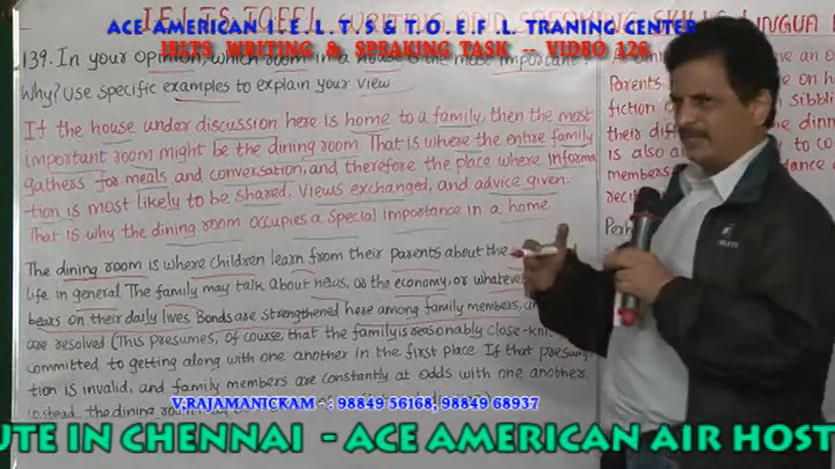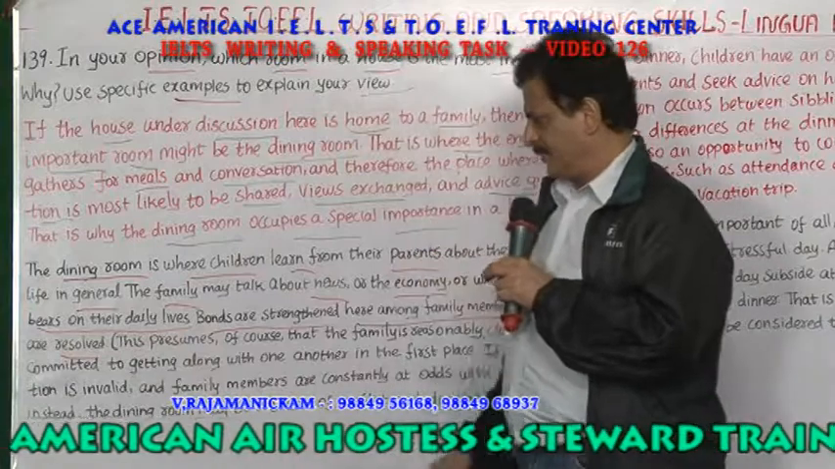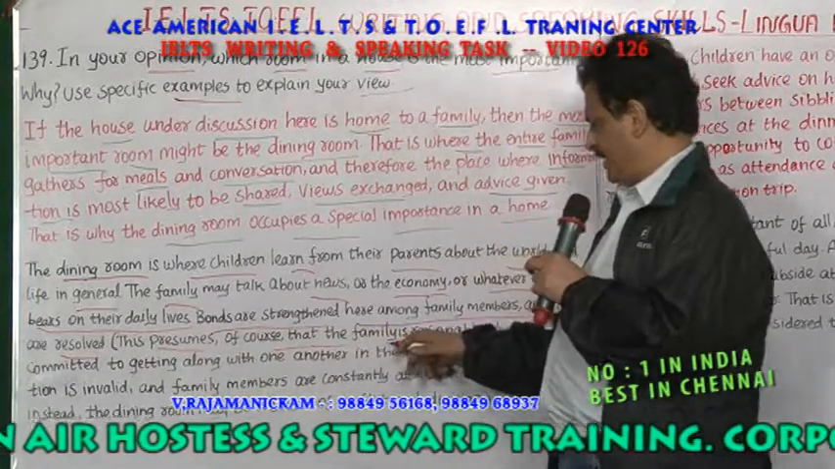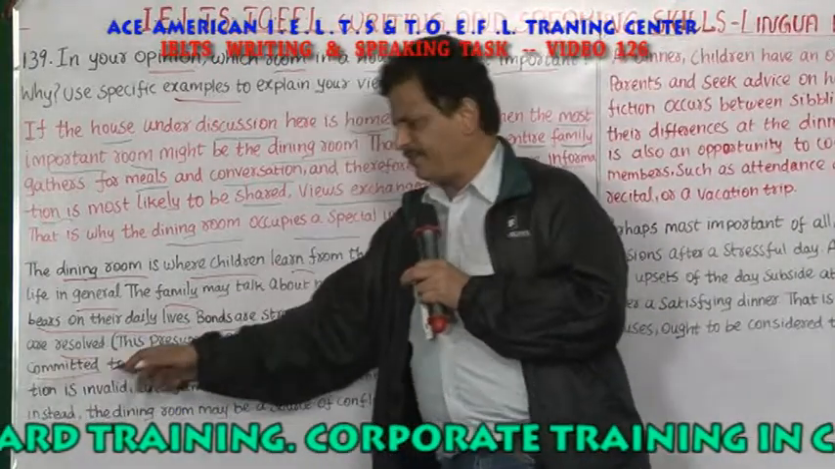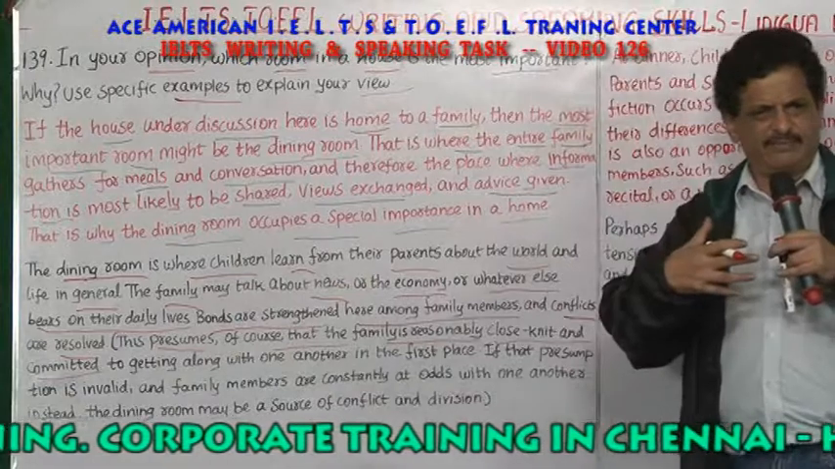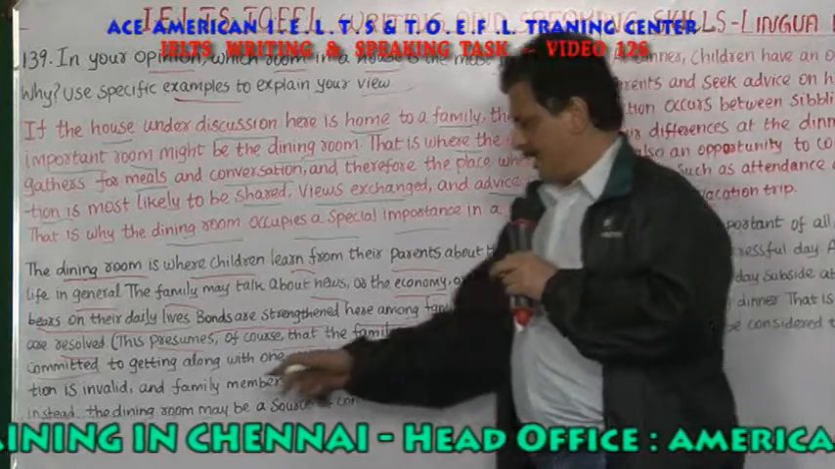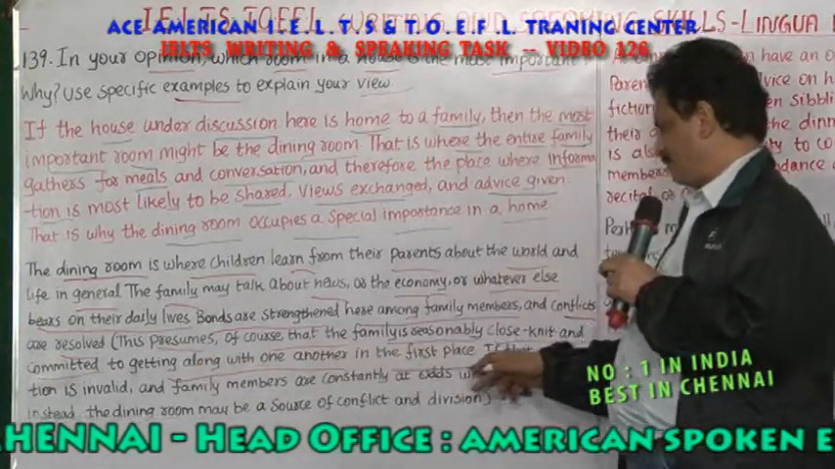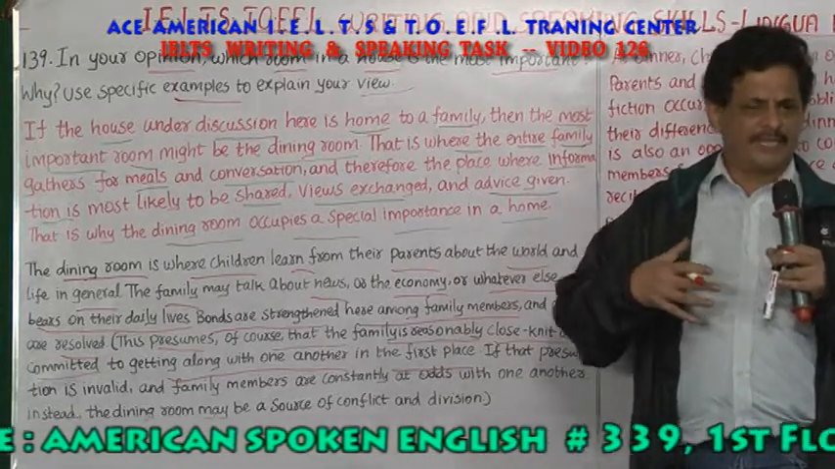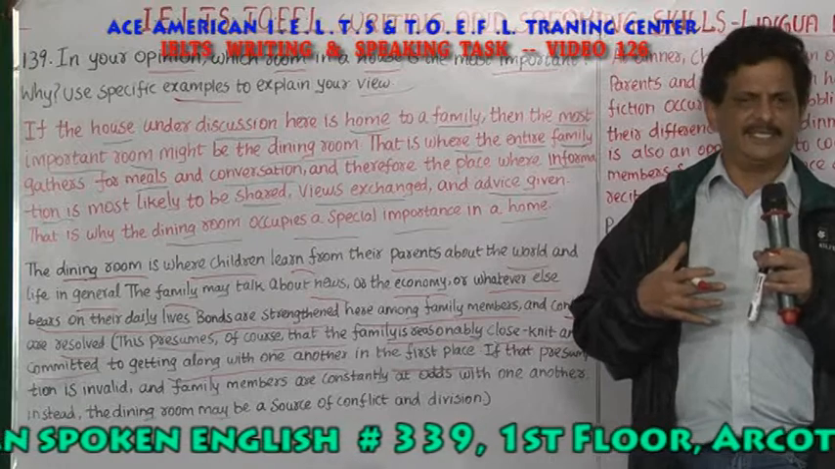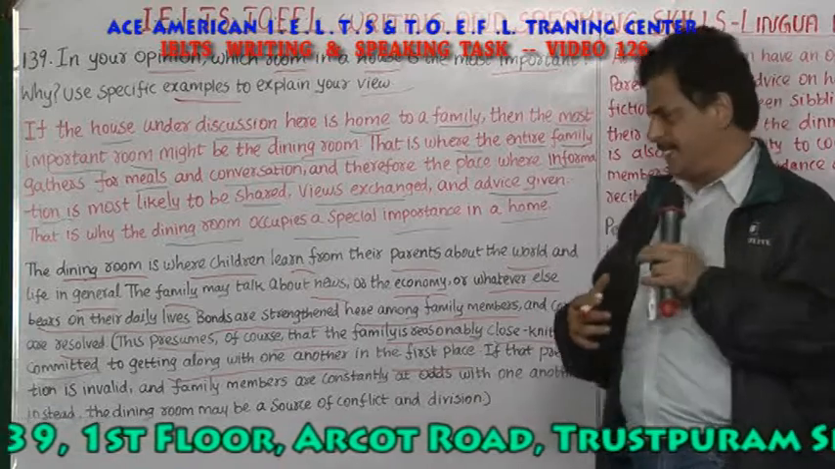And conflicts, what do conflicts mean? The misunderstandings between the family members are resolved. This presumes, of course, that the family is reasonably close knit and committed to getting along with one another in the first place. So the presumption is it's a close knit family. When they come and meet in the dining hall and sit, they try to resolve all the problems. The bond between the members strengthens.